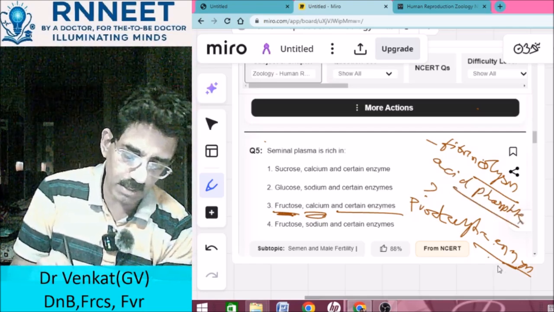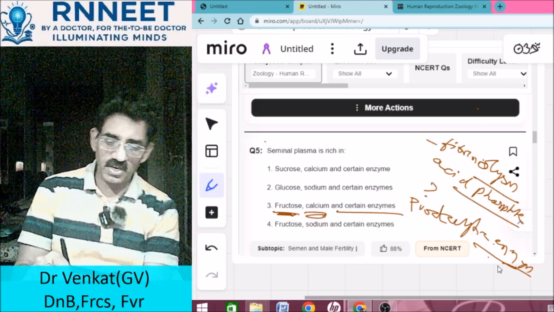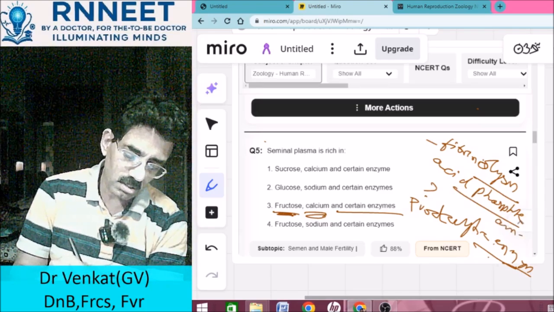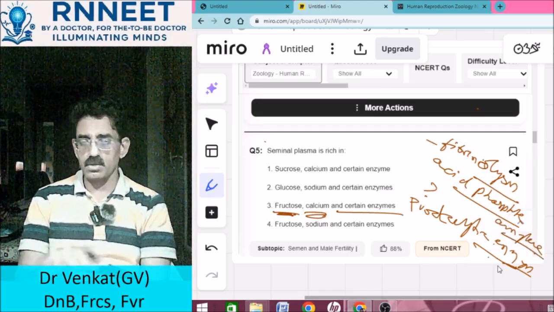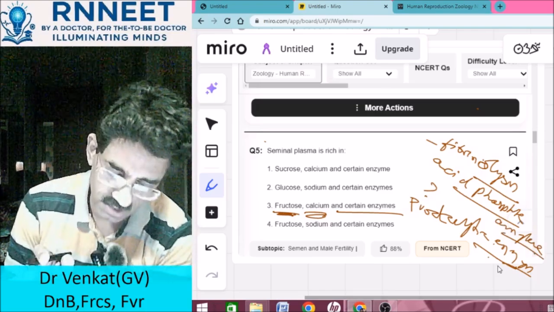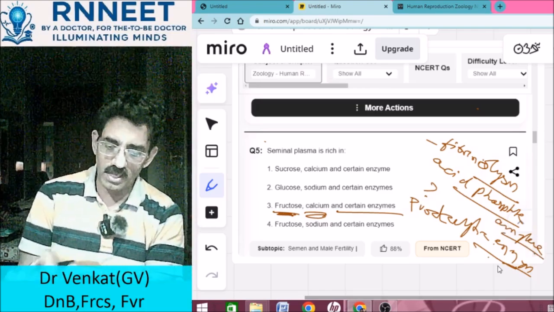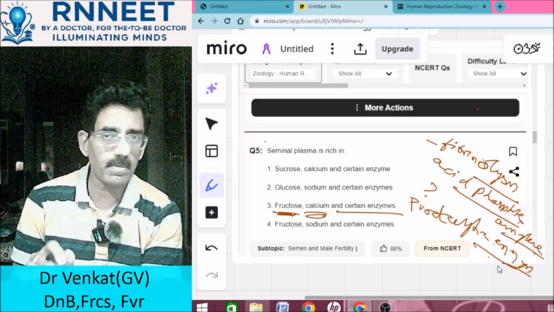Now this is secreted by the prostate into the seminal fluid. So the acid phosphatase, fibrinolysin, amylase, also and pepsinogen. So these are the important enzymes, especially fibrinolysin, acid phosphatase and amylase, which are present in the seminal plasma.